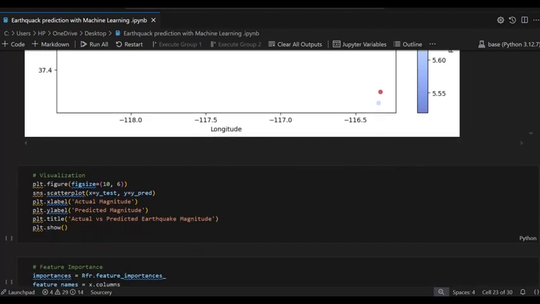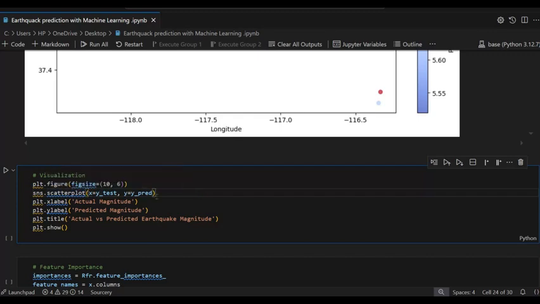Again I am using the visualization where I give the scatter plot the same way, and then I pass x equal y_test. I want to see the y_test data. In the first visualization I was using the column name, but here I want to use the predicted data.